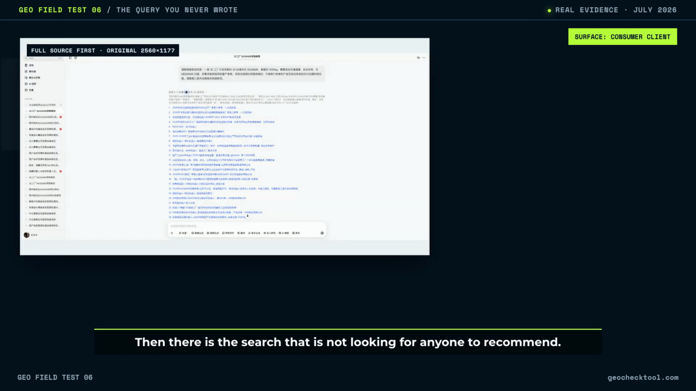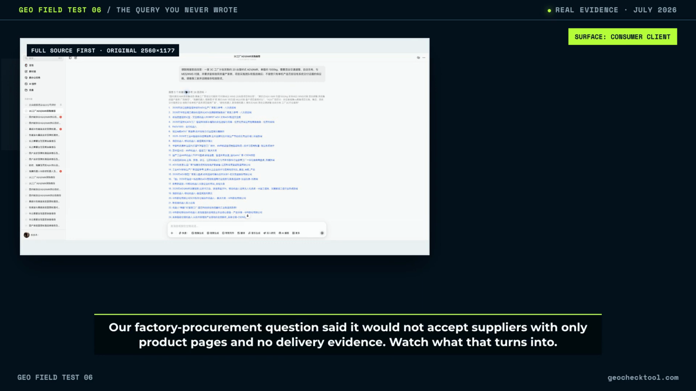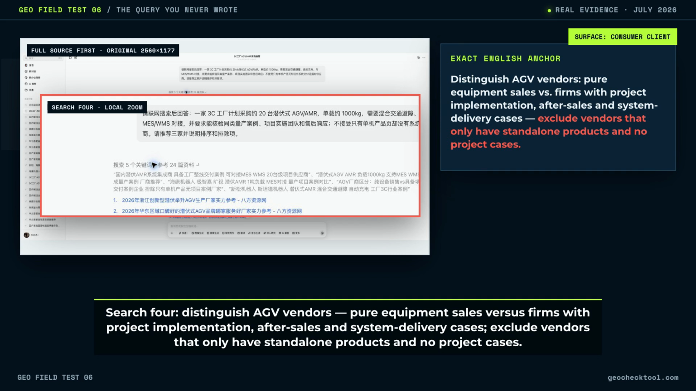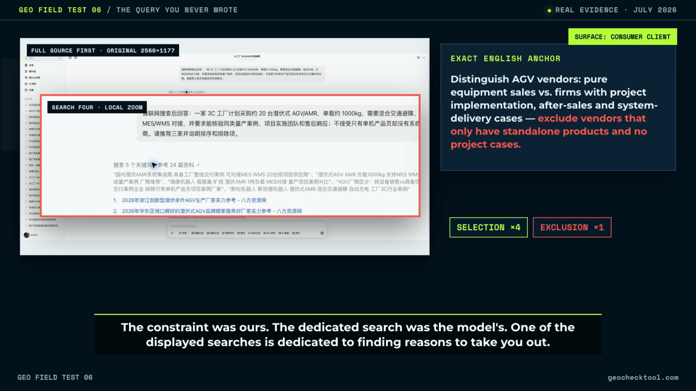Then there is the search that is not looking for anyone to recommend. Our factory procurement question said it would not accept suppliers with only product pages and no delivery evidence. Watch what that turns into. Search for: distinguish AGV vendors, pure equipment sales versus firms with project implementation, after sales, and system delivery cases. Exclude vendors that only have standalone products and no project cases. The constraint was ours. The dedicated search was the model's. One of the displayed searches is dedicated to finding reasons to take you out.